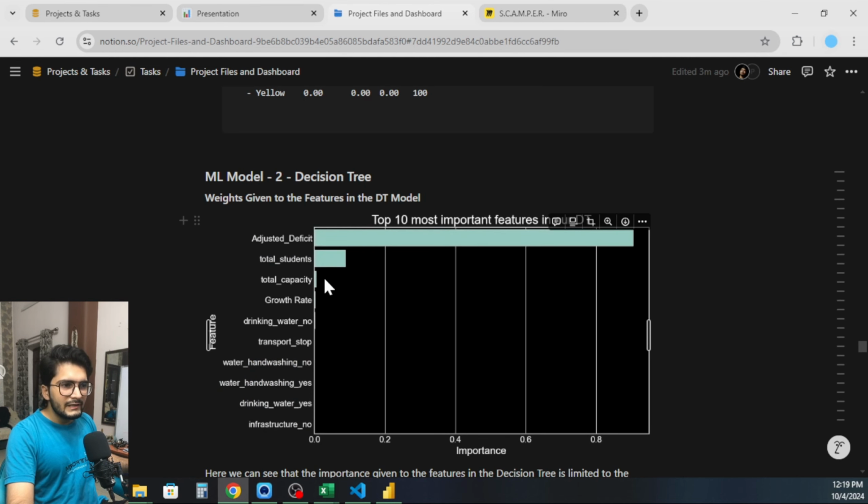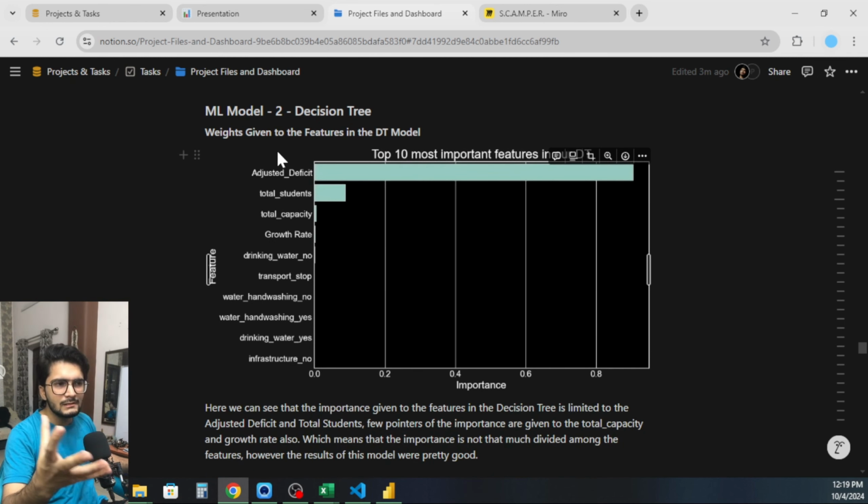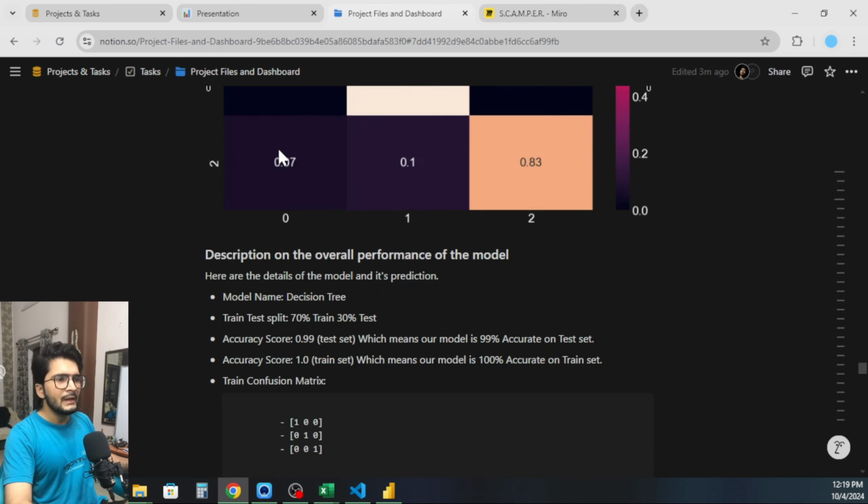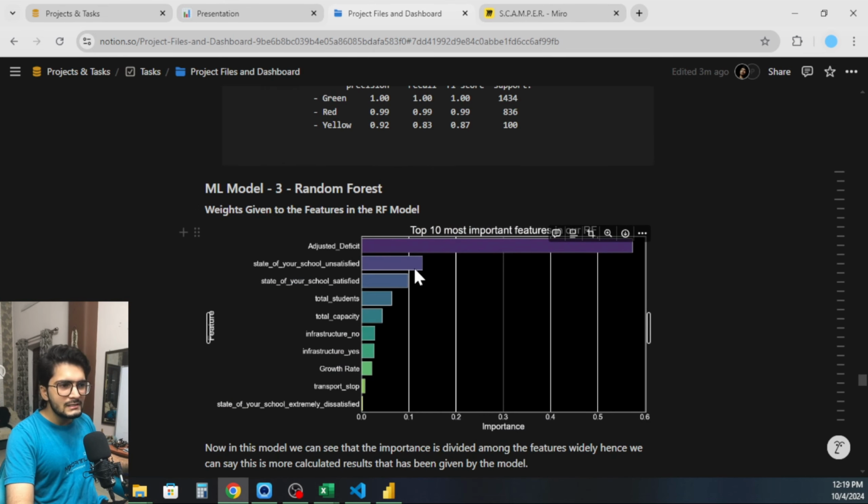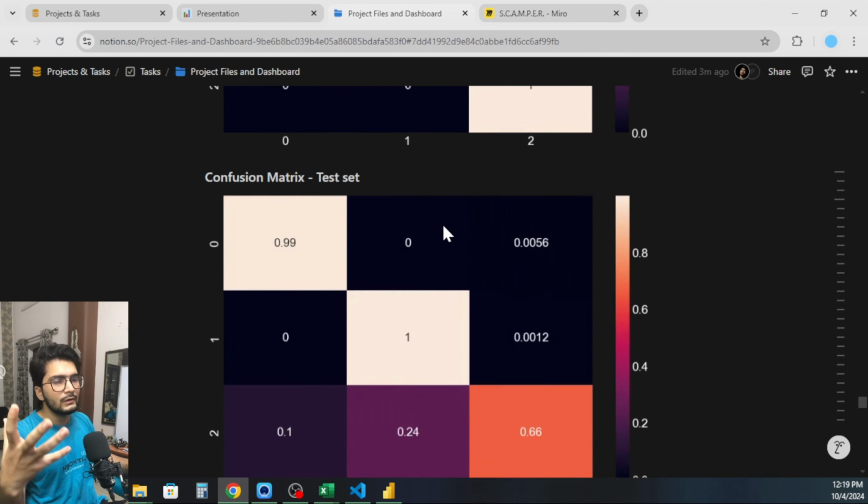These were the weightages given by the decision tree, because it was only giving weightage to 2 main things, the adjusted deficit and total students, which is not what we want. That is why we didn't take this model as the final result. Then we moved on to random forest. Here the accuracy was quite good, and the weightage it is giving makes sense. It is giving weightage to different values as we want them to be.